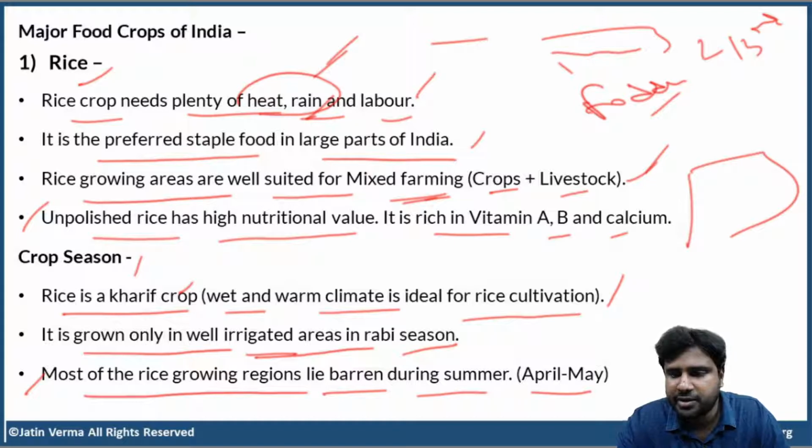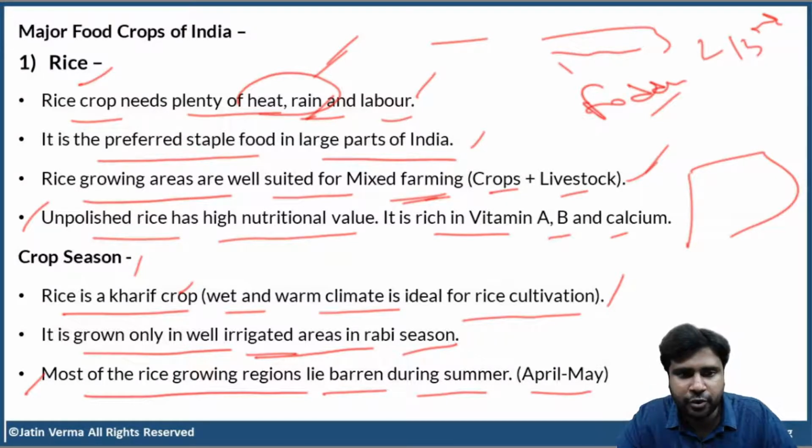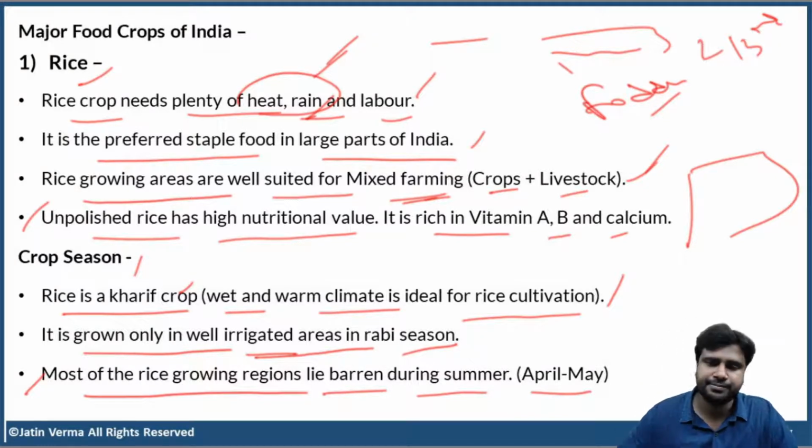Okay? So, Gautam, what is the basic difference between polished and unpolished? Very simple. If it is unpolished, then the rice grain will have all the outer layers, which are very, very rich in vitamins, especially riboflavin. But polished rice, you remove all that in rice mills. And then you get that white color rice grain. You sell that in the market. That is polished rice. That is what I know, and I'm hoping that I am correct. And if I'm wrong, then somebody can please correct me. Clear, right?